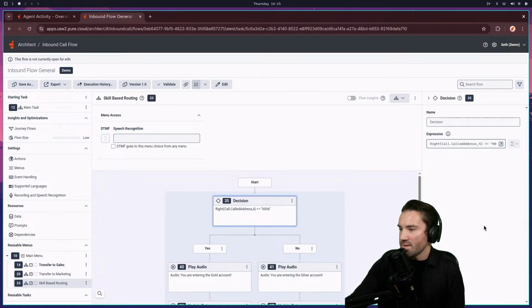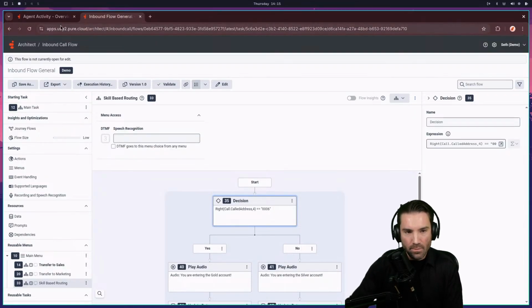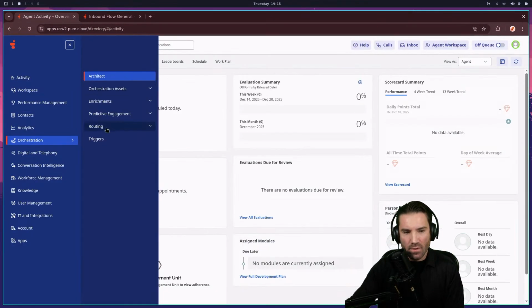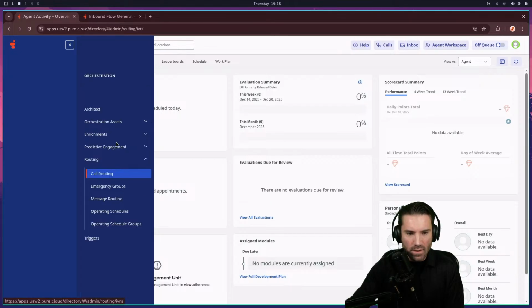All right, I'm going to minimize this. Okay, now sometimes this works, sometimes it doesn't. But what I do need to do is assign this number. That will be a fake number that I call in on. Okay, so I got 006. I published it. Now I should be able to go over to routing and adjust this.